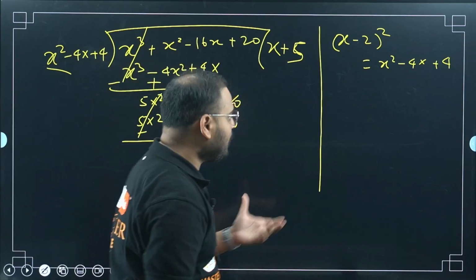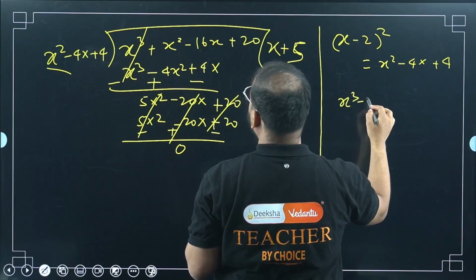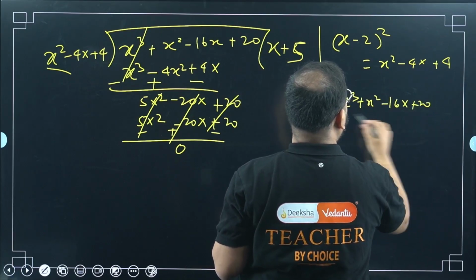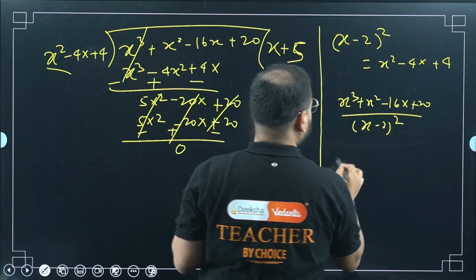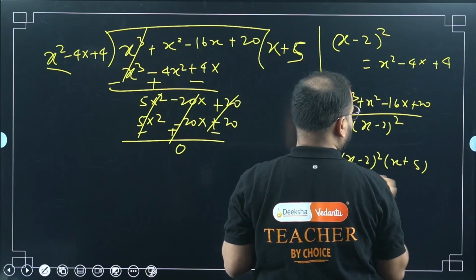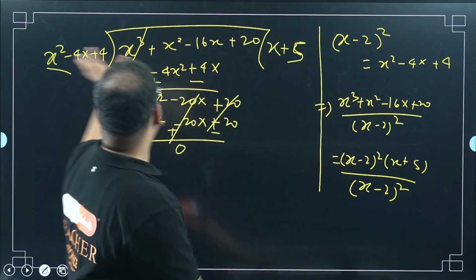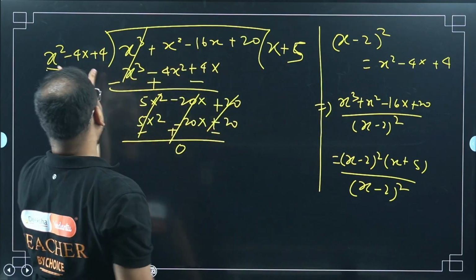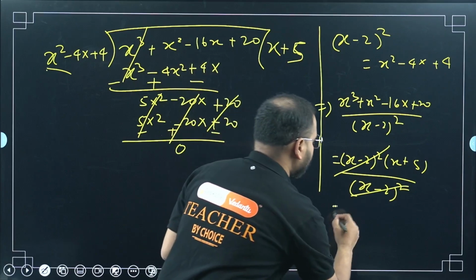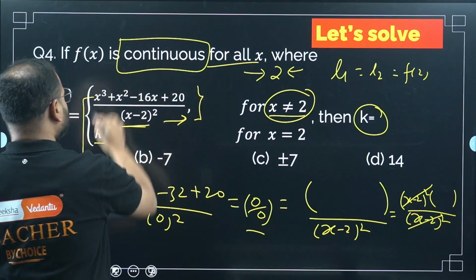So I can rewrite this function now, which was given here, as x cube plus x square minus 16x plus 20 upon x minus 2 the whole square. I can rewrite this as x minus 2 the whole square times x plus 5 upon x minus 2 the whole square, right? This thing I got, no? Multiply these two, I'll get this part, right? Quotient into divisor will be equal to dividend, right? So this into this will be equal to this. Cancel this please here. What is the answer now? x plus 5. So simply I got my function. This function, I can replace this whole thing.